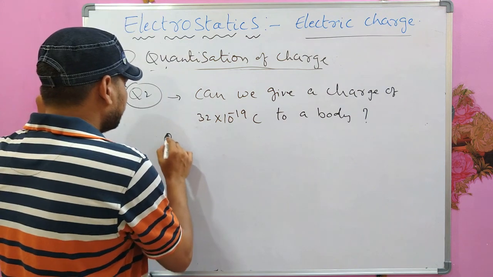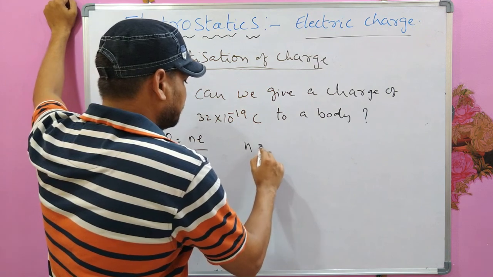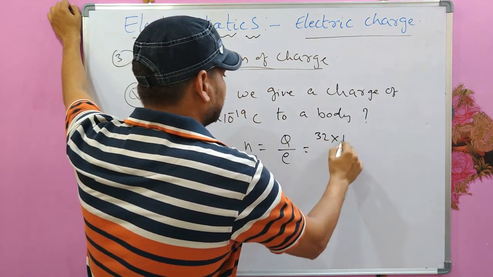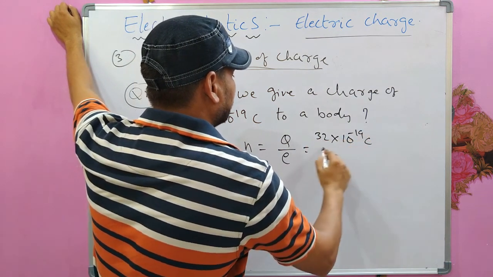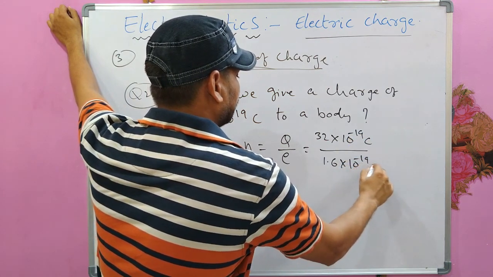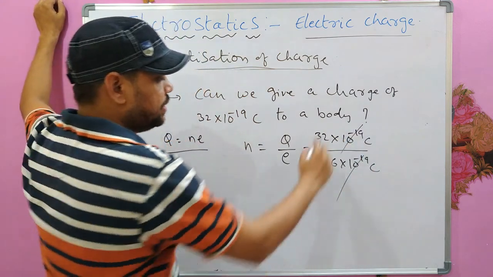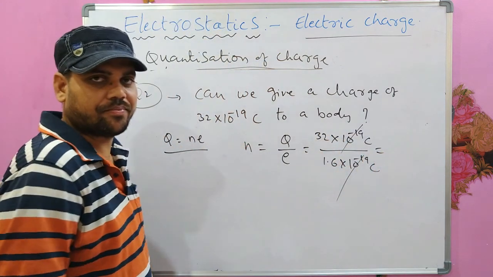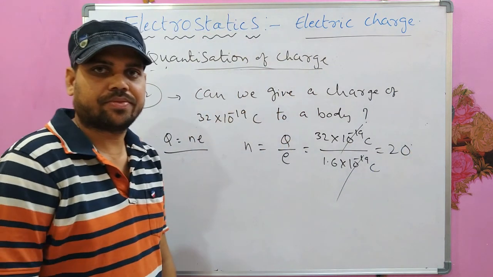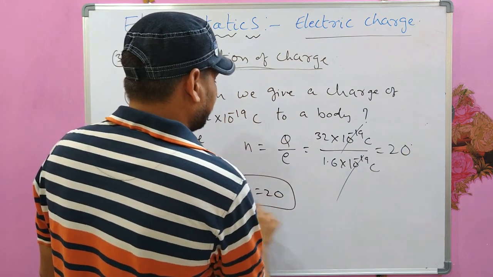We know Q is equal to Ne and N is equal to Q by e. Here Q is 32 into 10 to the power of minus 19 coulomb, divided by e, which is 1.6 into 10 to the power of minus 19 coulomb. This will cancel. 32 by 1.6 is how much? It is 20. N equals 20, which is an integer.